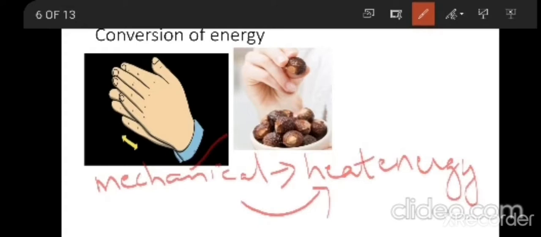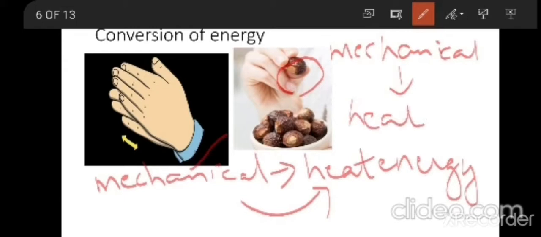And you have stones, okay? You can take a stone, or you can take this, which is known as soap nut, okay? You can take a soap nut or a stone and rub it on the ground. When you rub it on the ground, what is going to happen? When you are rubbing on the ground, you are using mechanical energy. After some time, heat will be produced from that. So from mechanical energy, we are converting that into heat energy.